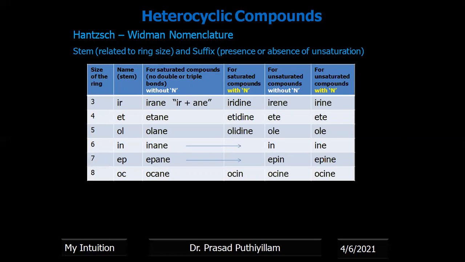The second, third, and fourth columns are for ring sizes of 4, 5, and 6. The suffix e is added, and for the remaining, ine is added. Therefore it becomes irine, ete, ole, ine, epine, ocine, onine.